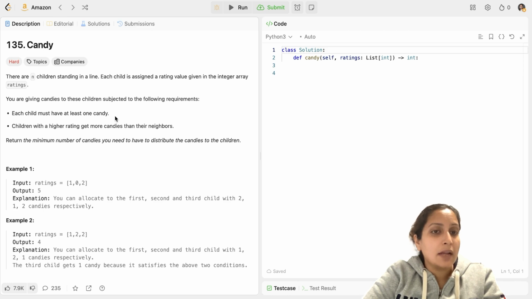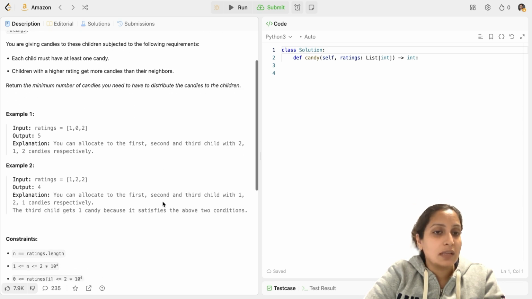And a child with a higher rating than one of its neighbors, either left neighbor or right neighbor, should get more candies than that particular neighbor. And you have to return the minimum number of candies you would need such that these two rules are met while distributing the candies to the children. So let's look at some examples to understand how the question can be solved.